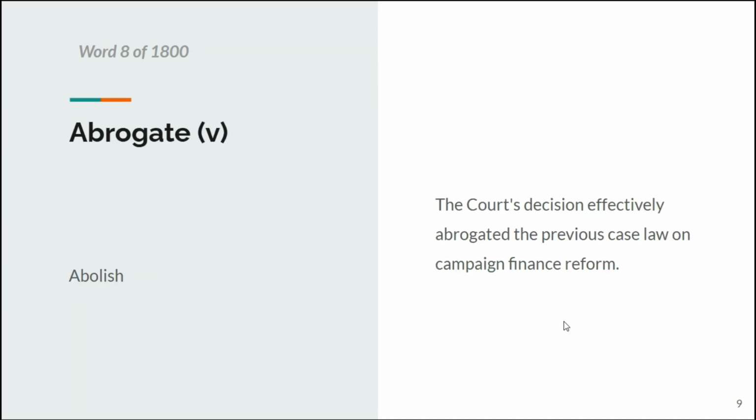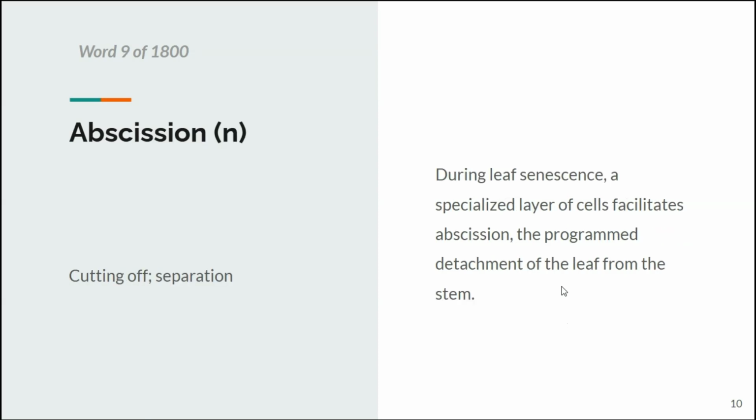Abrogate means abolish. This is also a verb. So the court's decision effectively abrogated the previous case law on campaign finance reforms. So means abolishing something. Abscission, cutting off or separation. This is a noun. So separation as a noun and not as a verb, right?